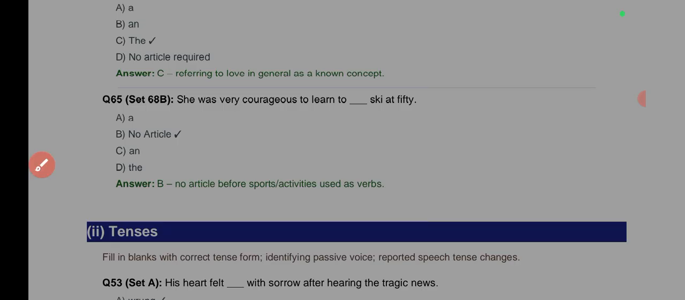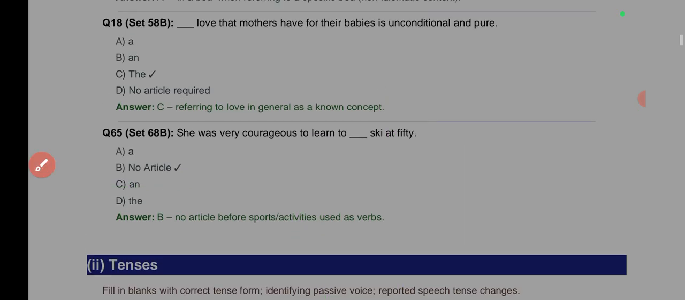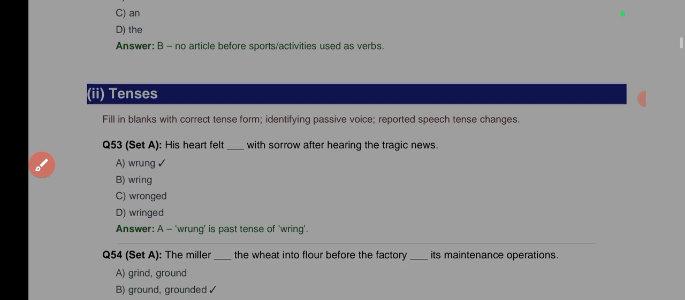You don't learn a ski, it doesn't even make sense. The ski here is both the sport and the verb. So it's both noun and verb. I learned to ski. I learned skiing at 50. So ski there is a verb, so there is no article required before it.